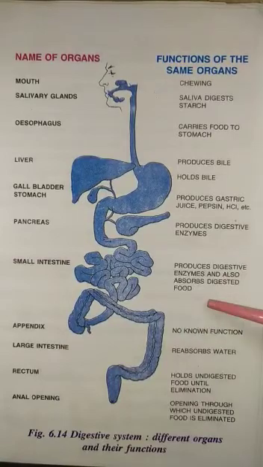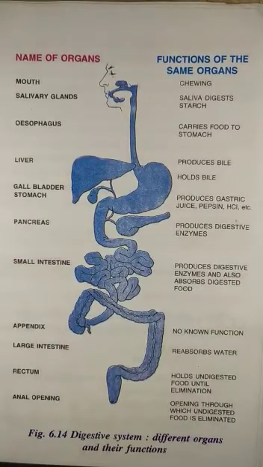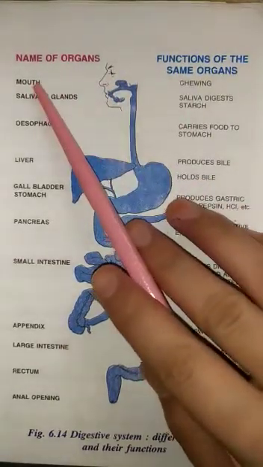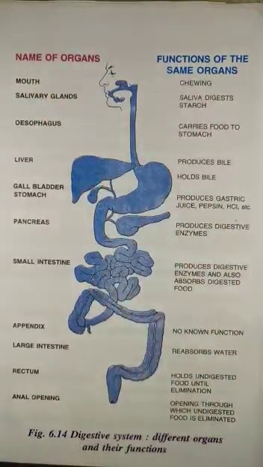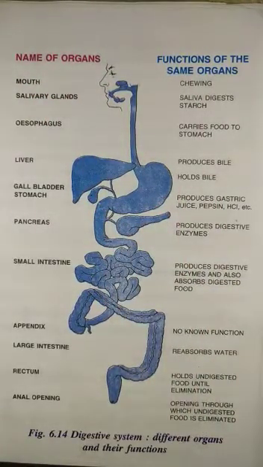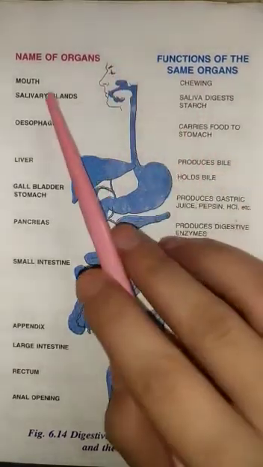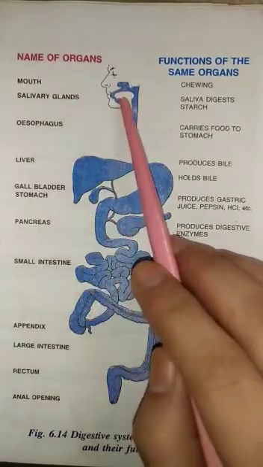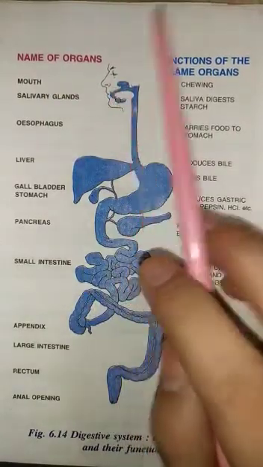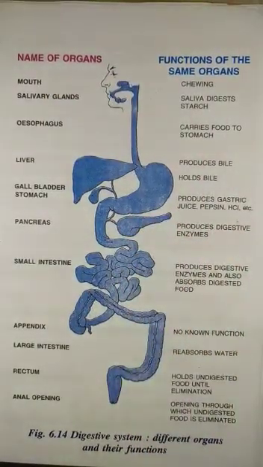The process of digestion in human being begins in the mouth. Food is taken into the body through the mouth. The process of taking food into the body is called ingestion. The mouth cavity contains salivary gland. This is salivary gland, tongue and teeth.